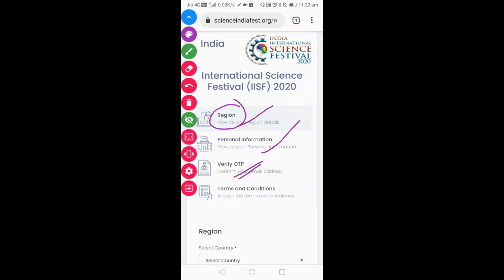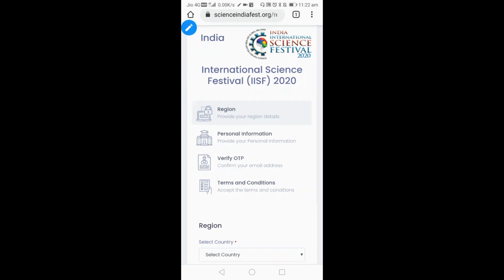An OTP will be sent to your mail ID, so you have to give a valid mail ID. If there are any mistakes, you will not get the OTP. Not only that, it will also be your user ID. So be very careful while you enter the email ID, because all communications, including links to participate in this event, will be sent to that email ID only. You have to enter the correct email ID and accept the terms and conditions to participate in this event.